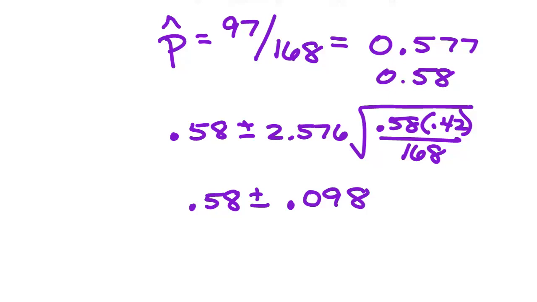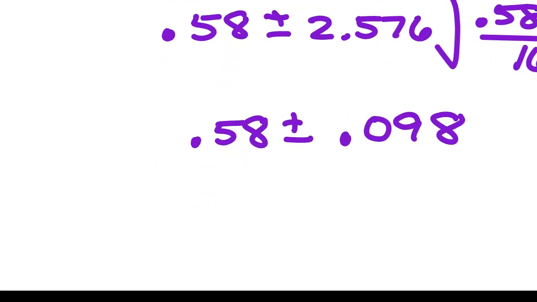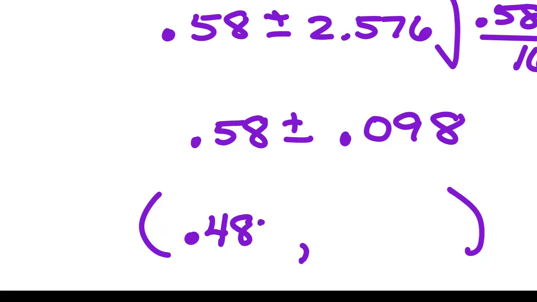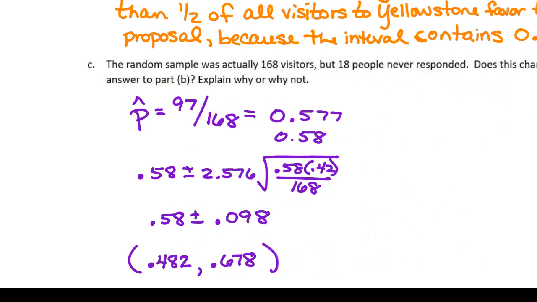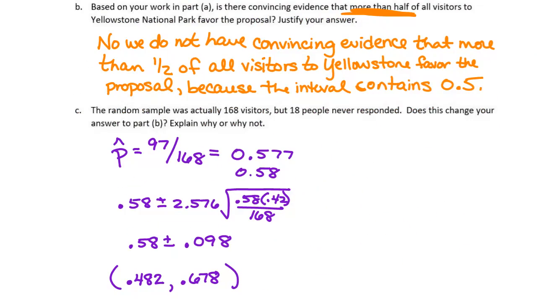We increased our sample size, margin of error goes down. We kept the same confidence level, that 2.576 didn't change. So my new margin of error is 0.098. So what's my new interval? 0.482 to 0.678.